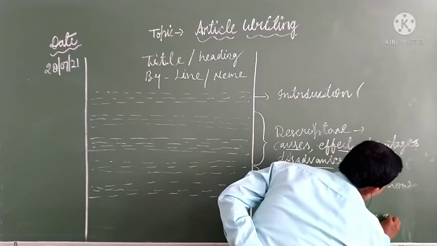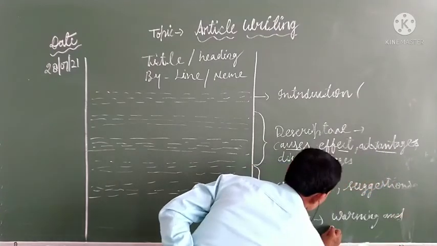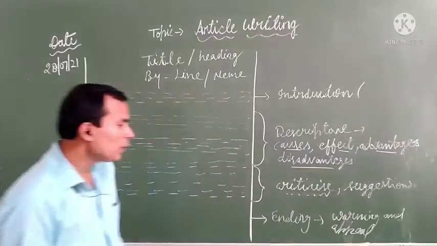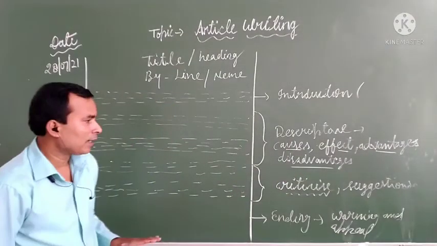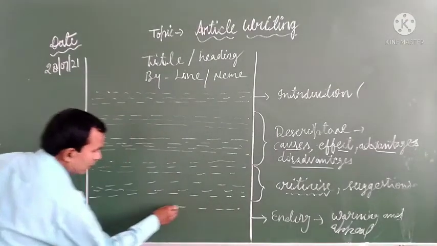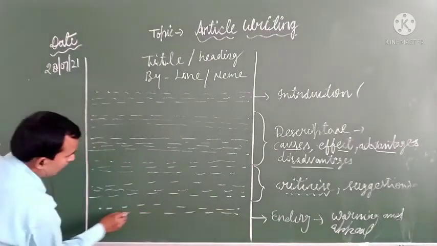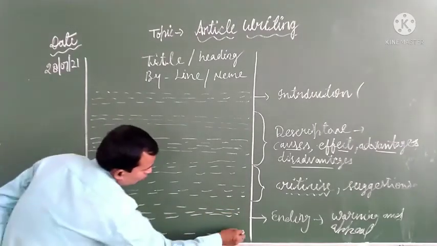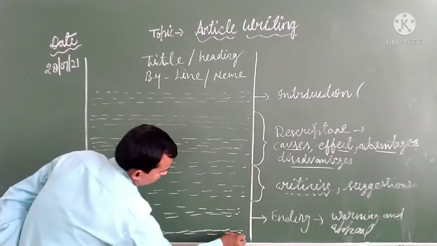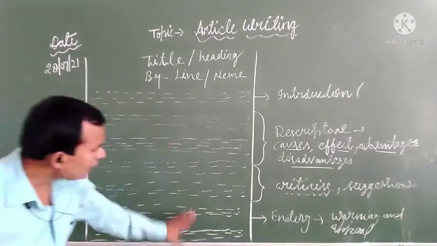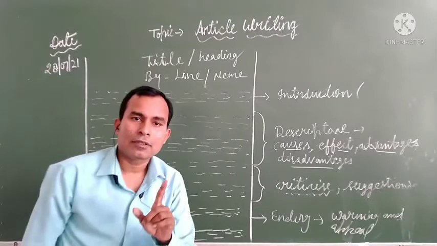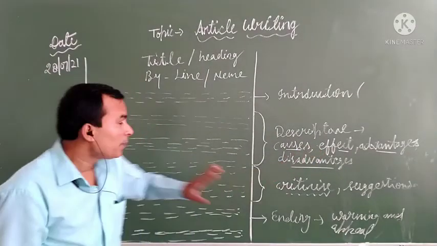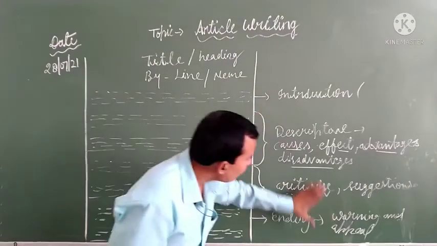Warning and appeal. Okay, so warning and appeal in the paragraph. Suppose that you have written two paragraphs, one paragraph over warning and one paragraph over appeal. It is not possible to write all the ideas in only one paragraph. Of course, you will shift to the second page. But focus over these relevant ideas.